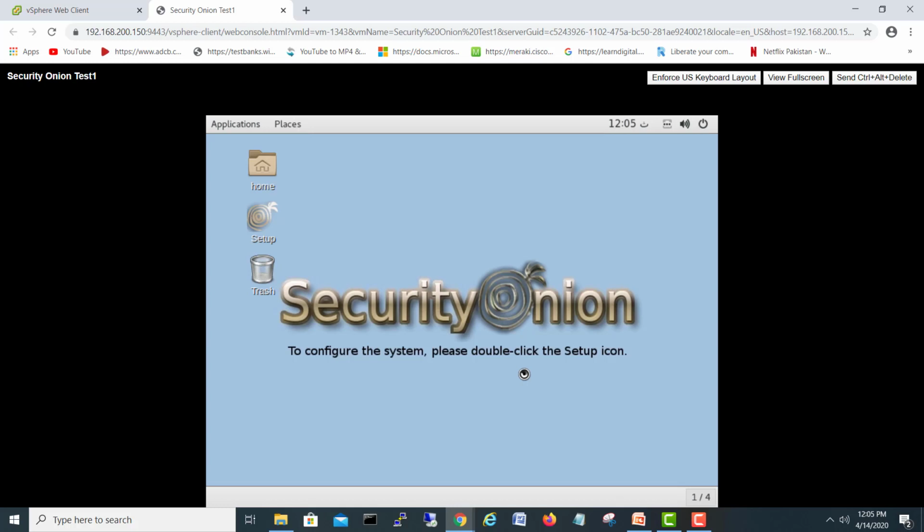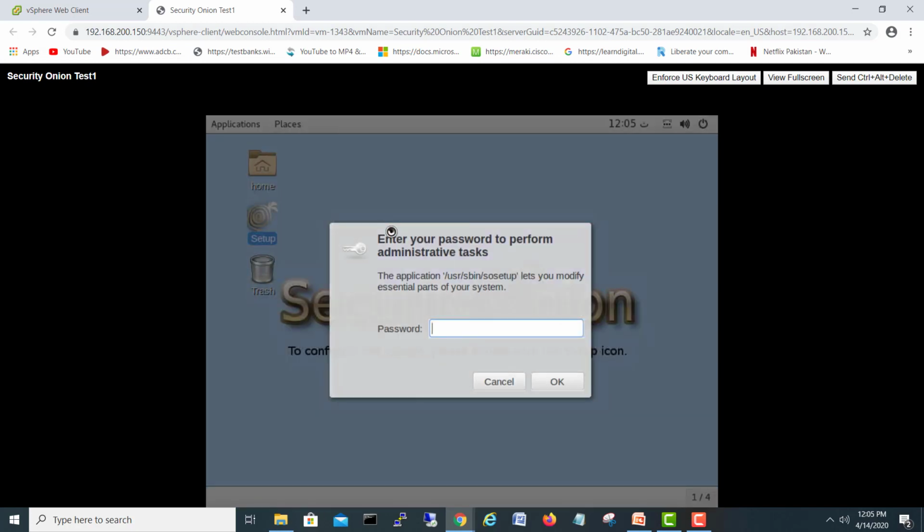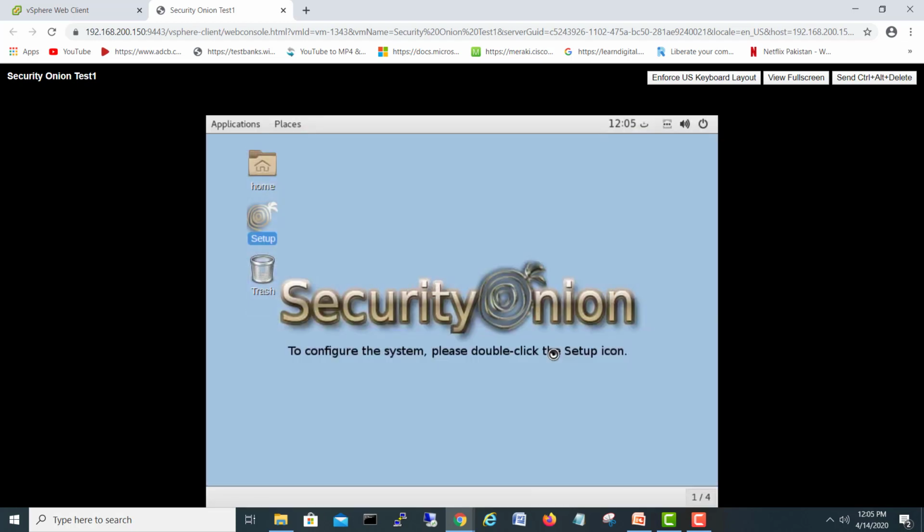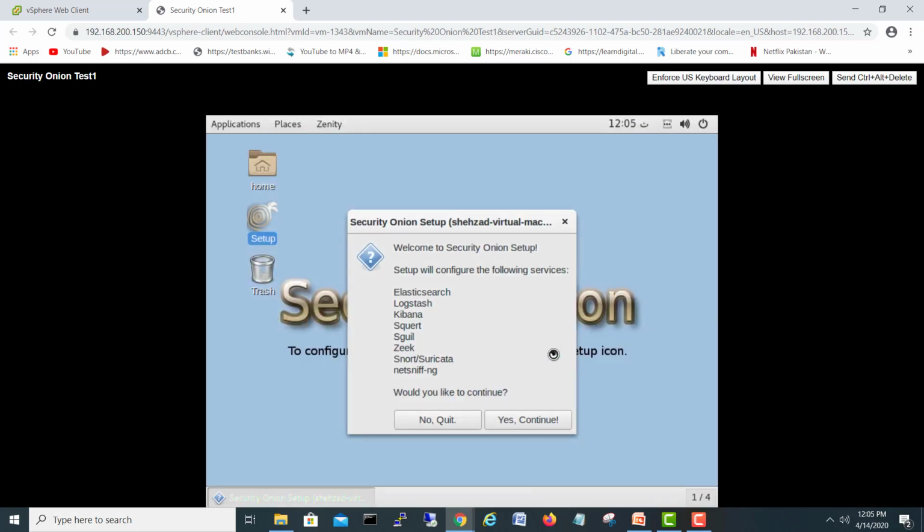So this is the setup. It will just wait, so let it boot fully. Okay, so now we are here. We'll go to this setup and double click. Okay, and give a password. Okay, these are all the things we would like to configure. Yes, continue.